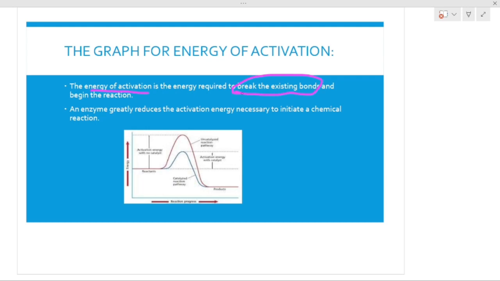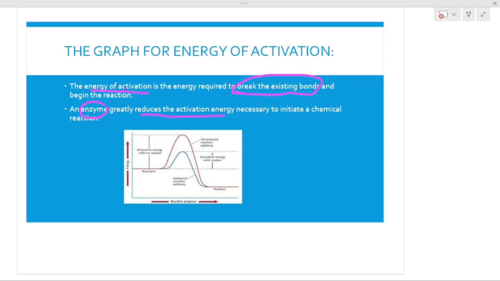But there could be another qualitative process. While this reaction is happening, we can also put an enzyme here, and this enzyme will help us by reducing this activation energy. Although we have to give the energy, this enzyme will help us to reduce this activation energy, so that the reaction will proceed with a minimum amount of energy.